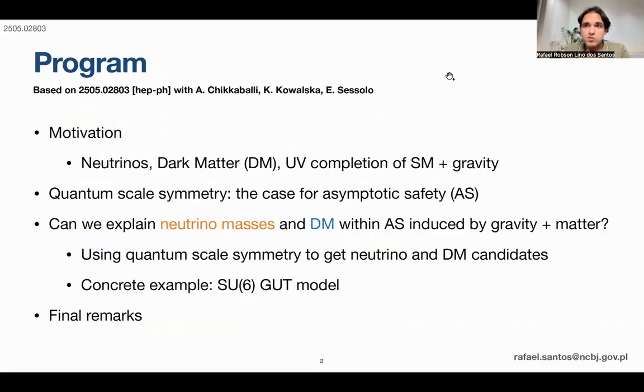And today I'll talk about neutrinos and dark matter in the context of UV completion of the standard model with gravity. I would like to introduce asymptotic safety and quantum scale symmetry before we talk about how we can actually get neutrinos and dark matter in this framework.